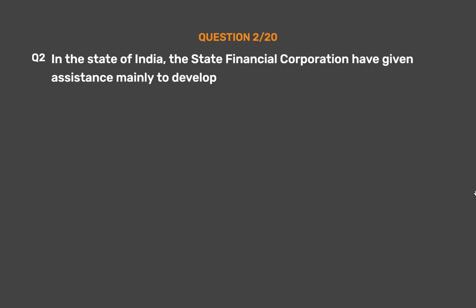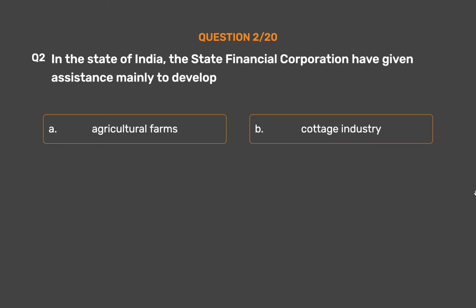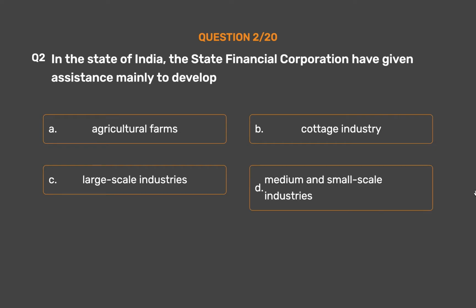Question number 2. In the state of India, the state financial corporations have given assistance mainly to develop Option A, Agricultural farms. Option B, Cottage industry. Option C, Large-scale industries. Option D, Medium and small-scale industries.